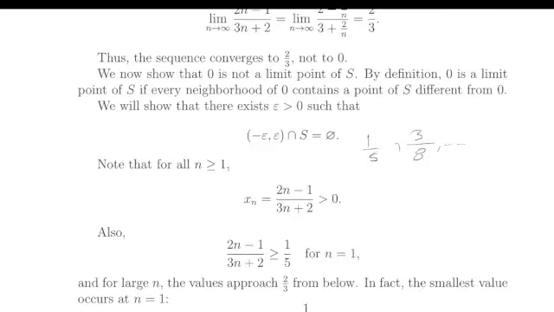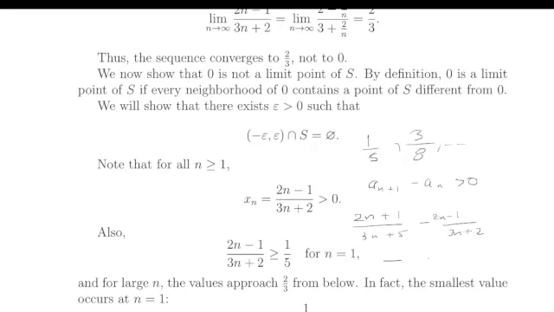The second thing is that this sequence is increasing. The way we could show that is by saying a sub n plus 1 minus a sub n has to be positive. If you look at a sub n plus 1, replacing n with n plus 1, you get (2n + 1)/(3n + 5), and then minus (2n - 1)/(3n + 2).